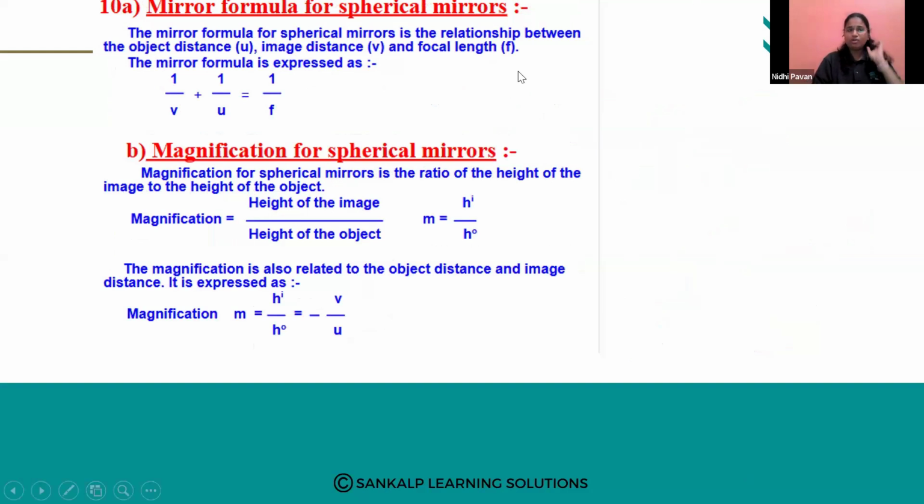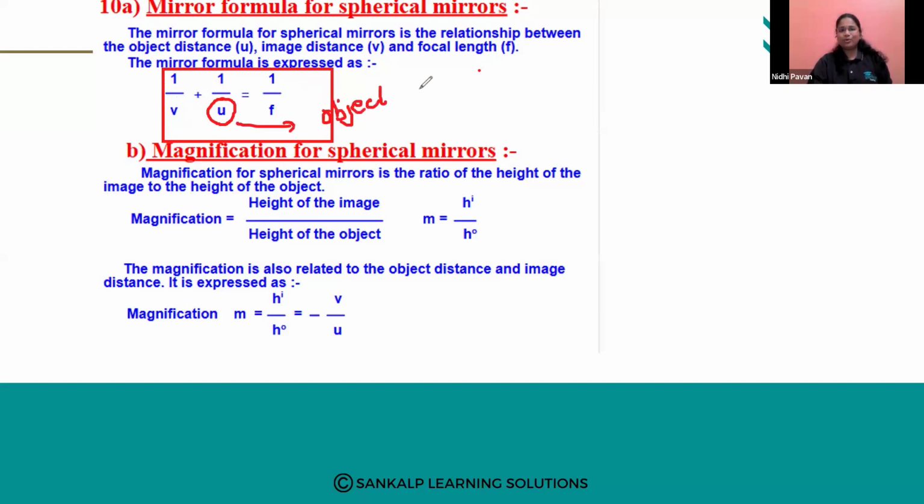We have one important formula on which only we will be solving the numerical problems. Okay. See here, this is the mirror formula. So what is this mirror formula? The mirror formula for spherical mirrors is the relationship between object distance, image distance, and the focal length. See, when you see the formula, you will understand it is the relationship between U, V and F. What is U? U means here object distance.